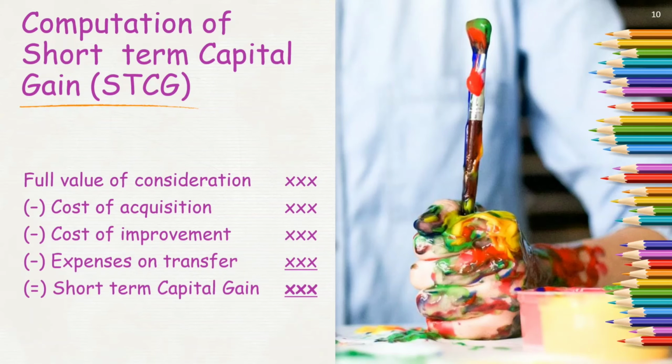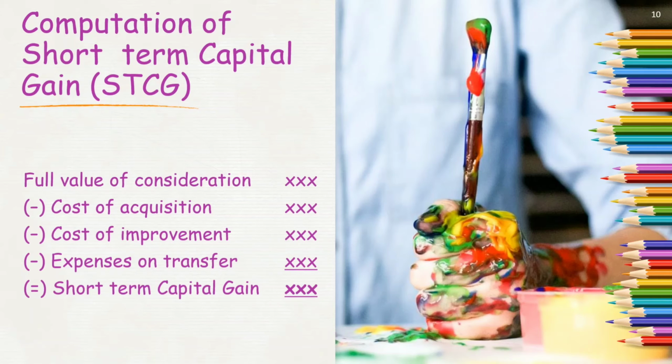So whatever the case may be, whatever the criteria applied on the basis of the type or nature of the asset, may it be 12 months, 24 months, or 36 months, we need to compute two types of capital gains, or the capital gain has to be computed identically. When it is short term, it has to be computed like this. When it is long term, there is some addition to it. Let's see it afterwards. Right now, let us focus on short term capital gain computation.